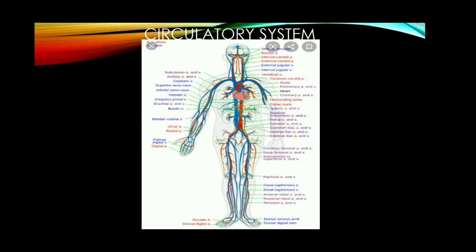Next is the nervous system. The nervous system is involved in receiving information, that is sensation, about the external environment. The sensations are touch, pain, pressure, temperature, humidity. These are the stimuli we respond to with the help of our nervous system.